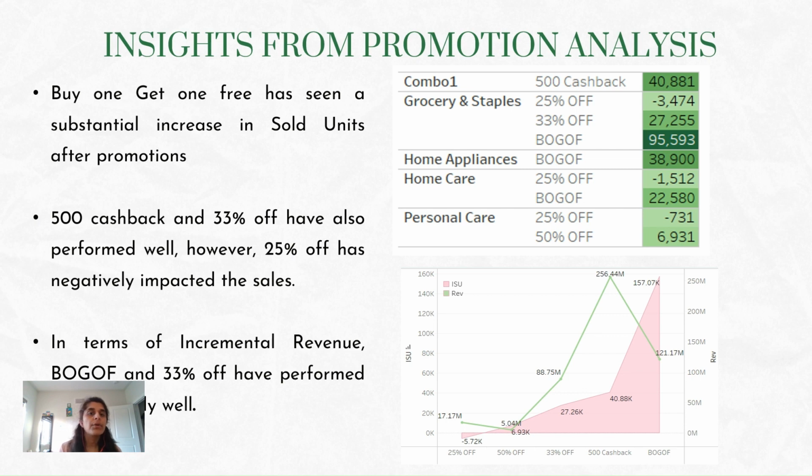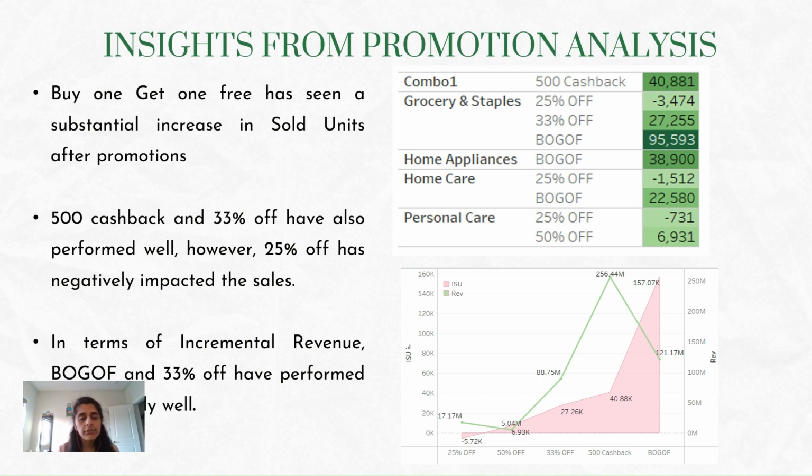So, from the report, we can conclude that buy one get one free has seen substantial growth in incremental sold units, where 500 cashback and 33% off have also performed well. However, 25% off has negatively impacted sales in every product. If we see the graph, we can see that for the 25% off promotion type, the incremental sold units has been negative for each and every product.